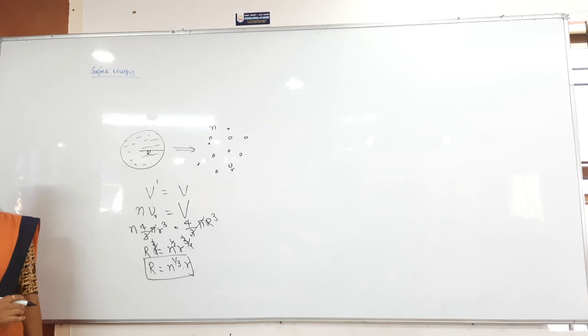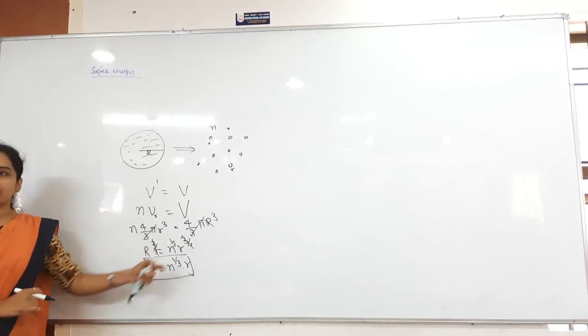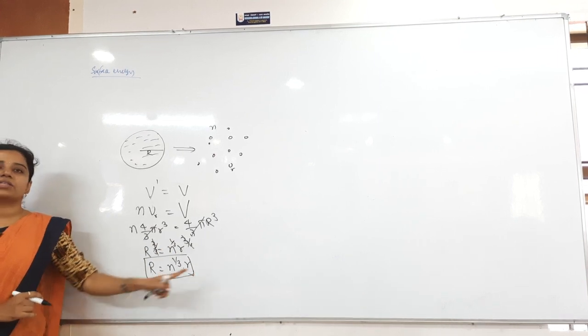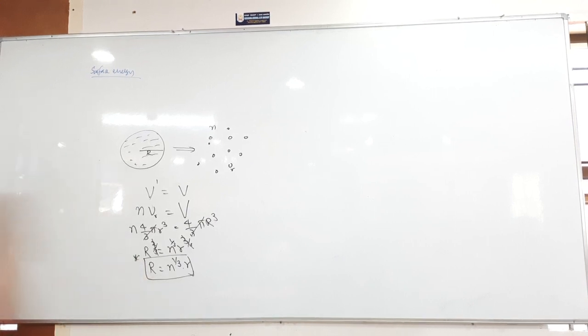I want to cancel the cube, so what I can do, nothing but I can take the power 1 by 3 on both sides. Then what is remaining for us? R is equal to N power 1 by 3 into small r. This relation is important. R is equal to N power 1 by 3 into small r.